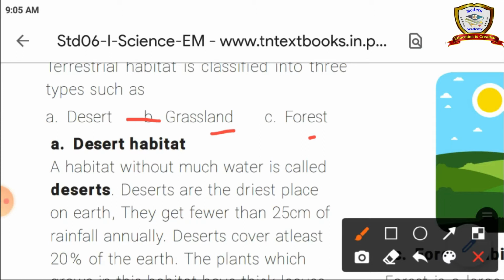The first one, desert habitat. A habitat without much water is called a desert. Deserts are the driest place on earth. They get fewer than 25 centimeters of rainfall annually. Deserts cover at least 20% of the earth.